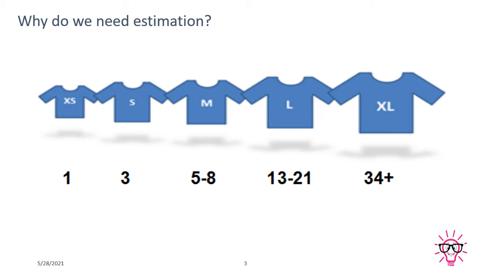To give a simple example, the client says, I want to fit a search engine in my website, but my website has 100 pages and the search engine should appear on each and every page and provide different results. So the requirement sounds very small, but when I am estimating it, this requirement is too big, because for every page I have to set up a search engine, and as per the page I have to provide the result. So this is a larger size of requirement, and I have to break it down into smaller pieces. In this area you can use the t-shirt sizing technique, guys.